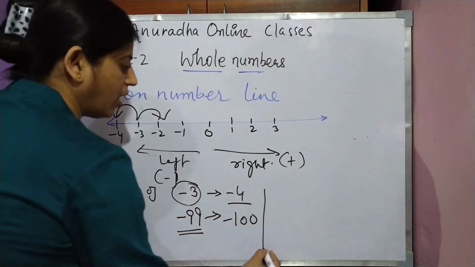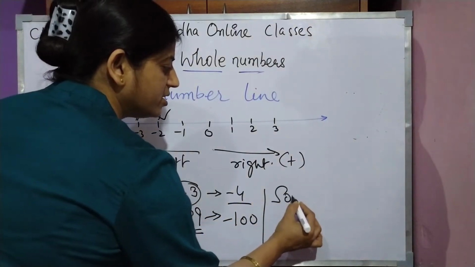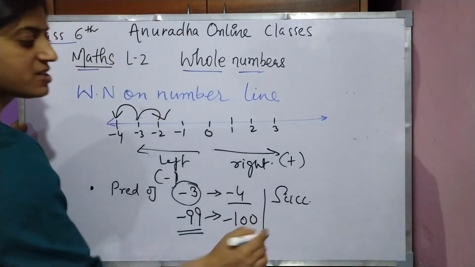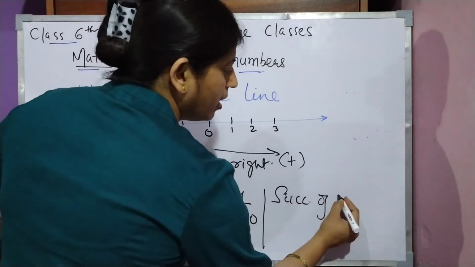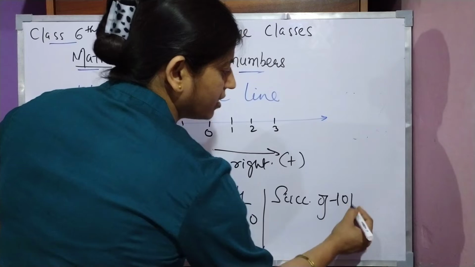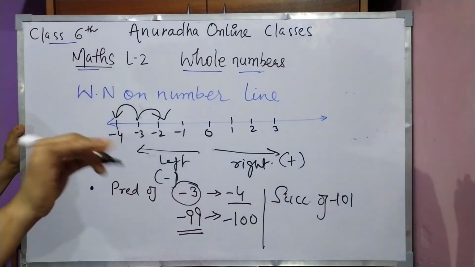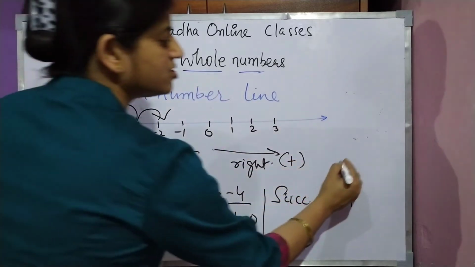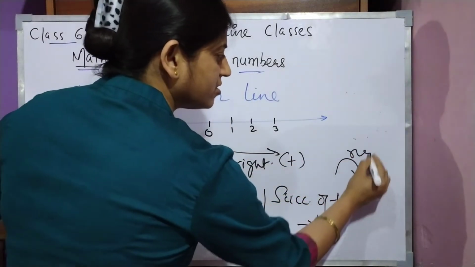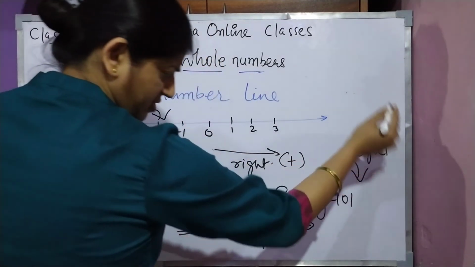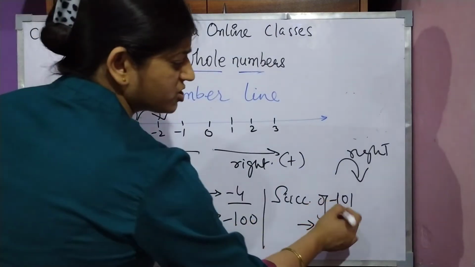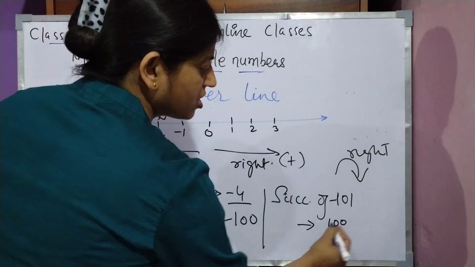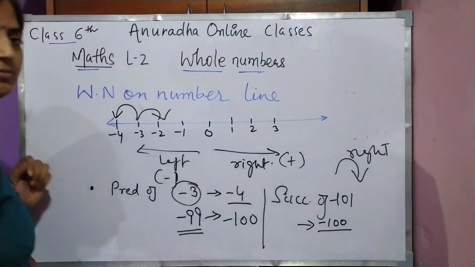Now come to the next part, that is successor. Successor of minus 101. Can you tell me? Successor means just one step right. Just one step right of this is minus 100.